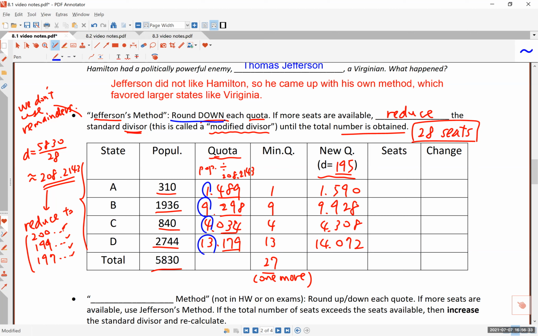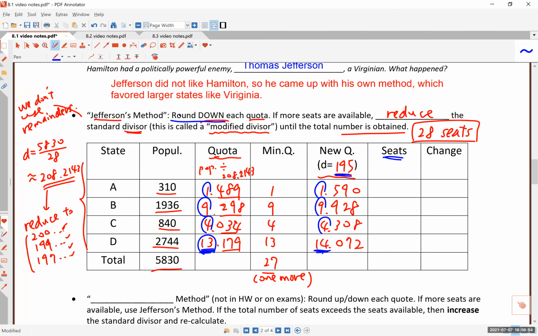We always round down. So we're going to round down these numbers, 1, 9, 4. And look at this. What used to be 13.179 is now 14 point something, because we modified the divisor significantly enough that this number went from 13 point something to 14 point something.